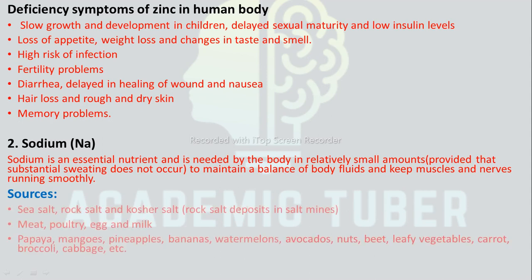Sources of sodium: sea salt, rock salt, and kosher salt, meat, poultry, egg and milk, papaya, mangoes, pineapple, bananas, watermelons, avocados, nuts, beet, leafy vegetables, carrot, broccoli, cabbage, etc.